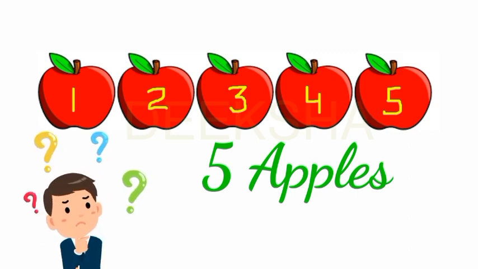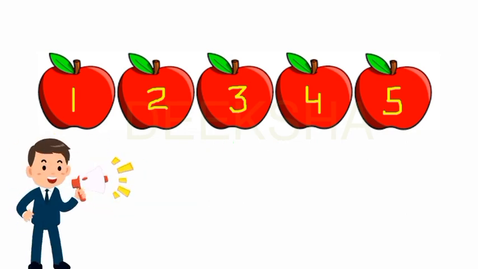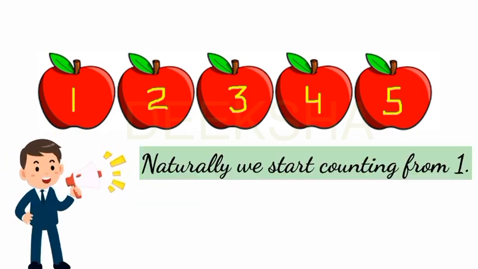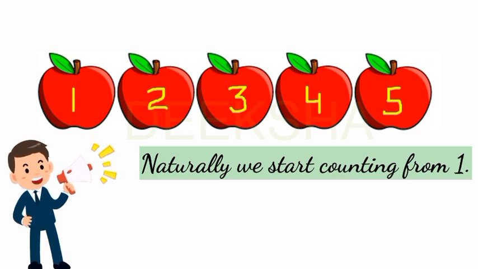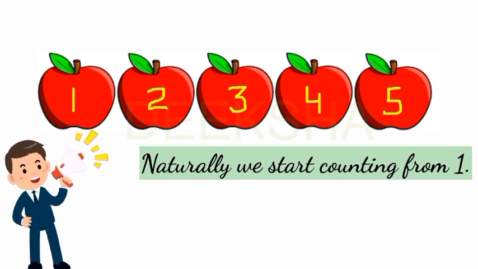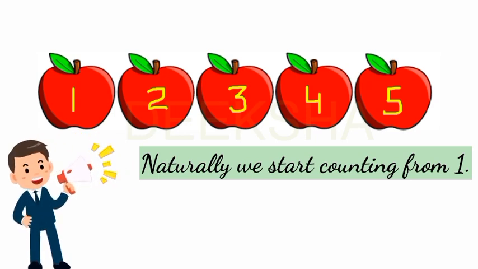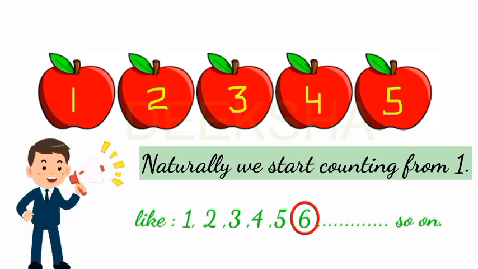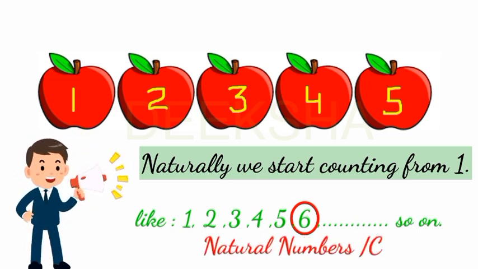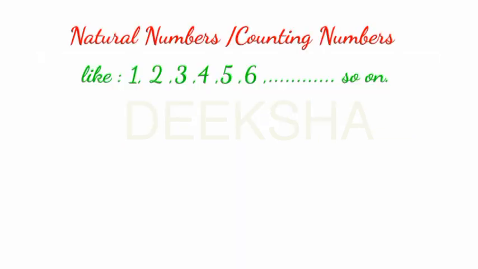But why didn't you start your counting from 0? Because naturally we start counting from 1. Whenever someone asks you to count or whenever you want to count something, you always start with 1. Like 1, 2, 3, 4, 5, 6 and so on. These are called natural numbers or the counting numbers.